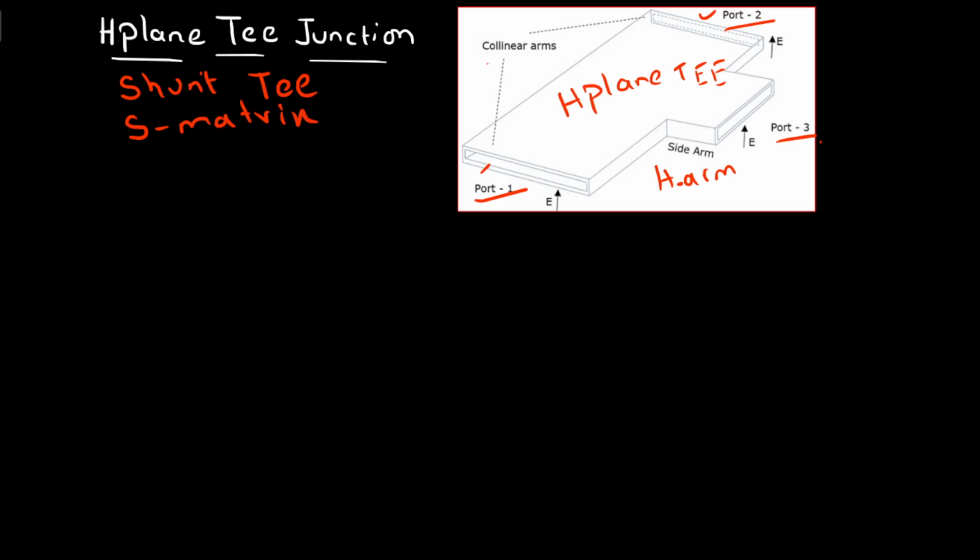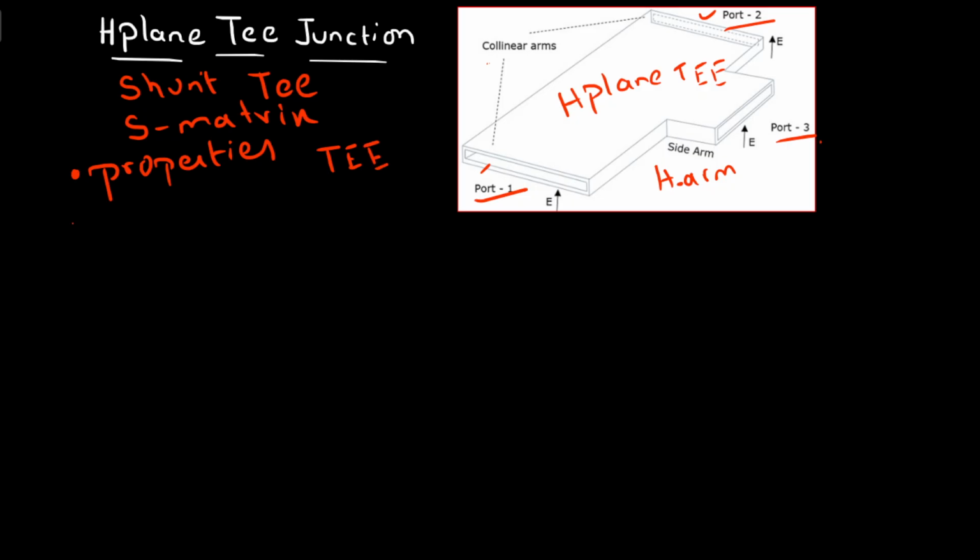To determine the S matrix, scattering matrix for any T junction, first you have to know the properties of that particular T junction.